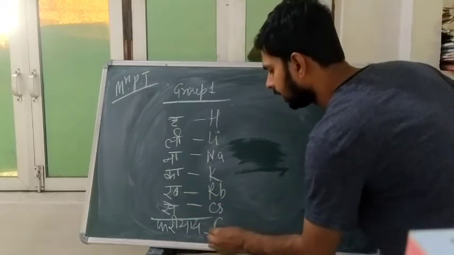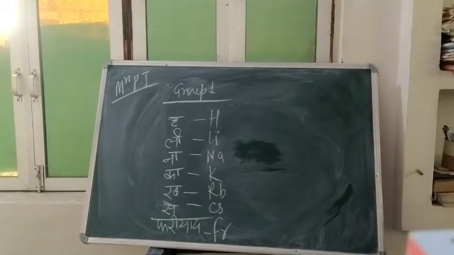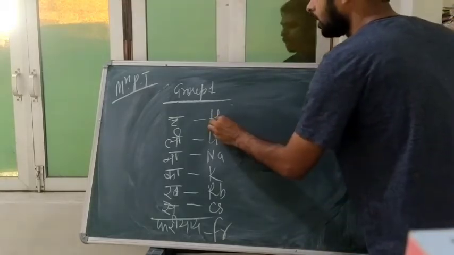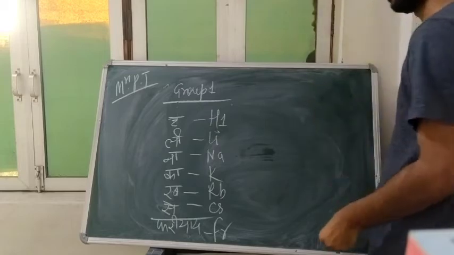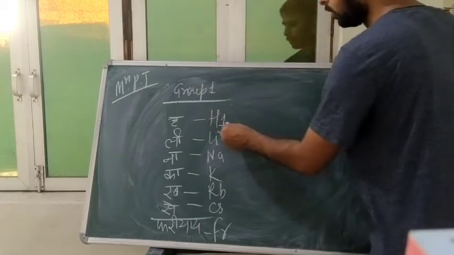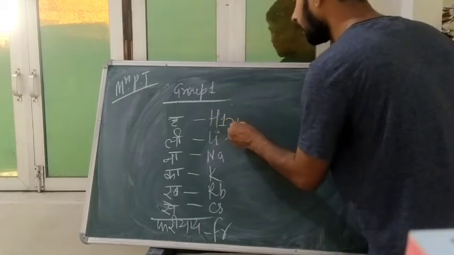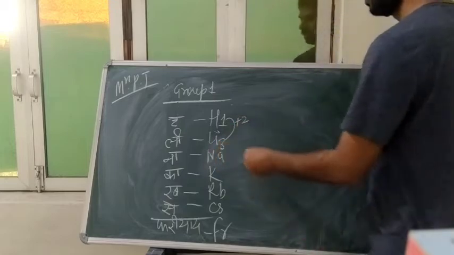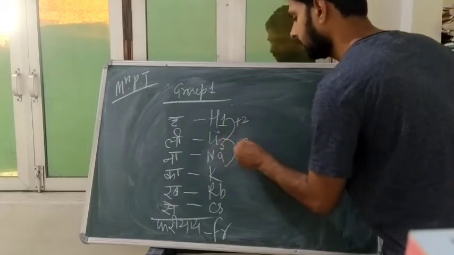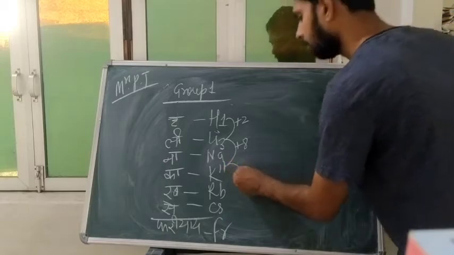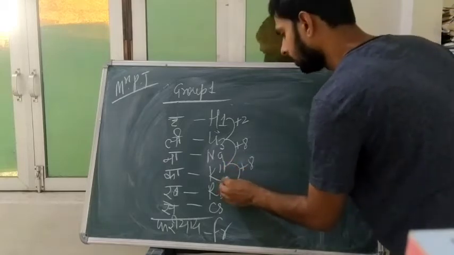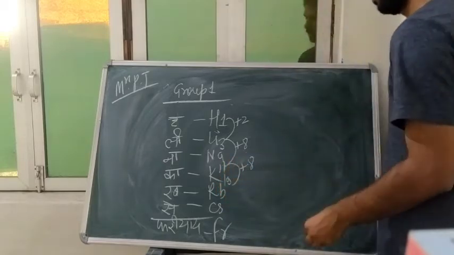So you know that hydrogen has atomic number 1, and apply the rule. 1 plus 2, 3 will come. Plus 8, 11 will come. Plus 8, 19 will come.